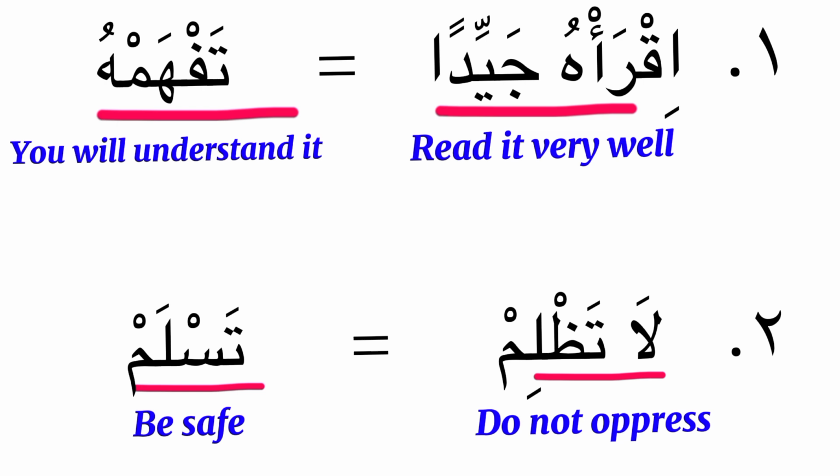So whenever a present tense verb is used to serve as a response and answer, such a present tense verb will be majzum, in the jussive case, carrying sukoon. Again, iqrahu jayidan tafhamuhu, read it very well, you will understand it. The second sentence is the same thing. The response there is taslam. You can see it is carrying sukoon. This is because the word taslam is a present tense verb in response to the request, which is the prohibition being made: if you don't oppress, taslam, you will be saved.